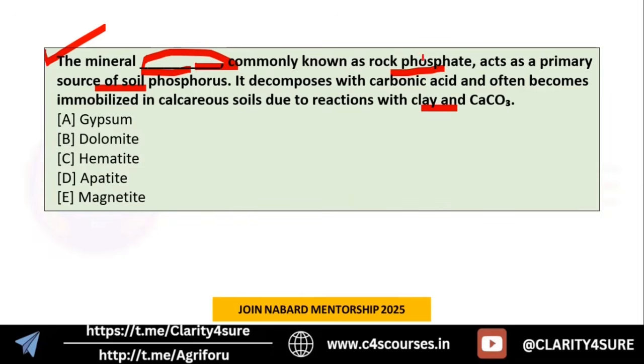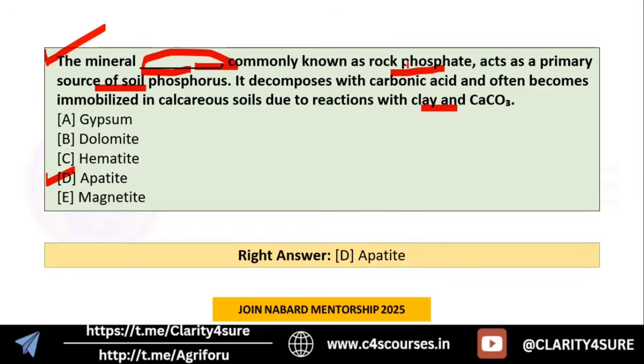This rock phosphate concept and the source of soil phosphorus concept are there in your PYQs. You can go and see. So tell me the answer for this. The answer is apatite. We are using this mineral, which is also known as rock phosphate, for the phosphorus application to the soil.